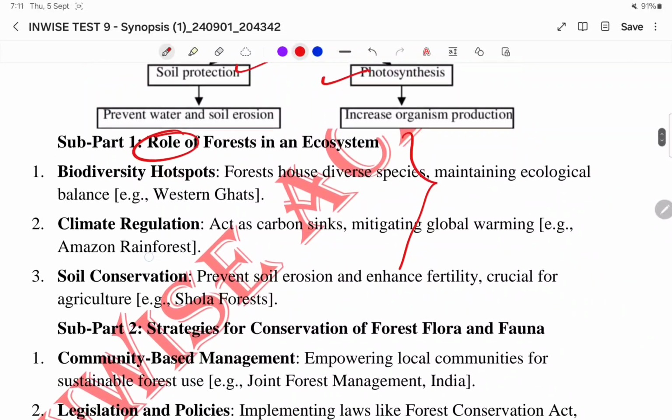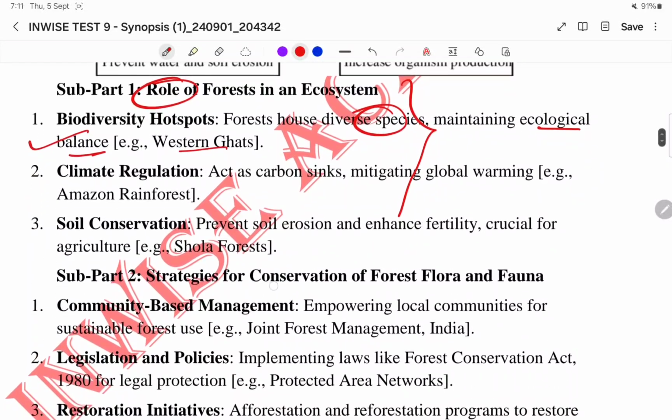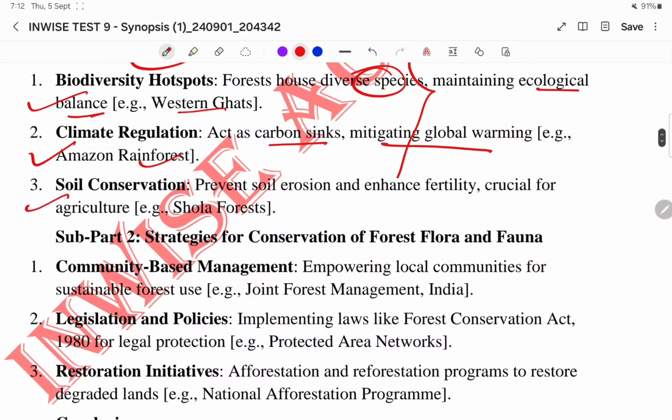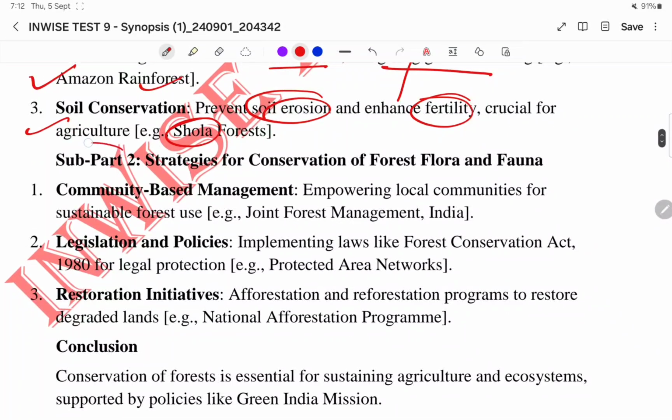What is the role? First one, biodiversity hotspots. The forest houses diverse species, maintaining ecological balance, like Western Ghats. Then climate regulation, acting as carbon sink, mitigating global warming. Example, Amazon forest. Then soil conservation, prevent the soil erosion, enhance fertility. It is crucial for agriculture, like in Western Ghats. So come to subpart 2, the strategies for conservation of forest flora and fauna.